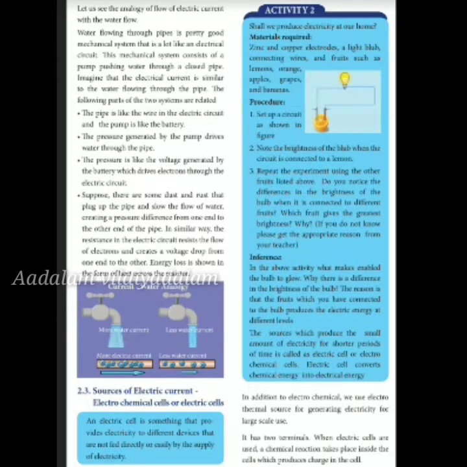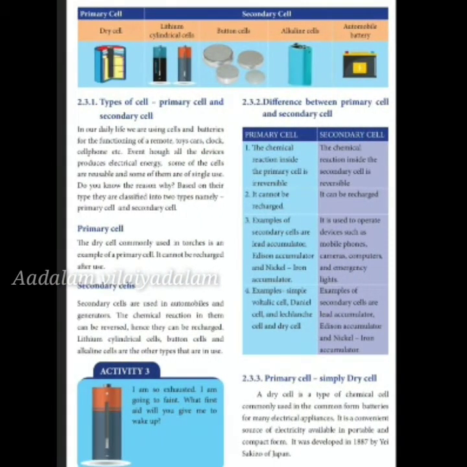Now, electric cells have two terminals. In an electric cell, a chemical reaction takes place inside the cell which produces charge. Here you will see two types of cells: one is the primary cell and the second is the secondary cell. Primary cells are nothing but the daily use batteries that we use for our TV remote, AC remote. These are all dry cells. And secondary cells are the batteries that we use for our mobile phones, which are rechargeable.